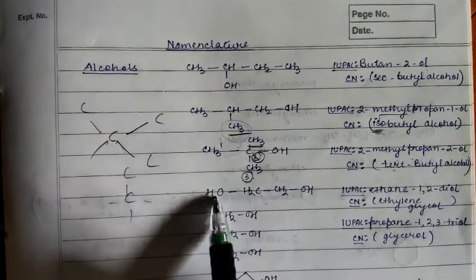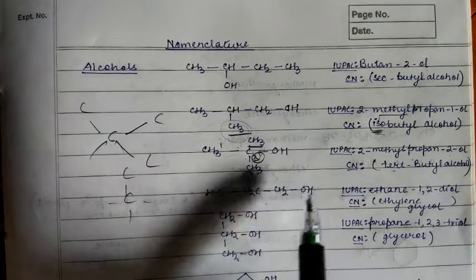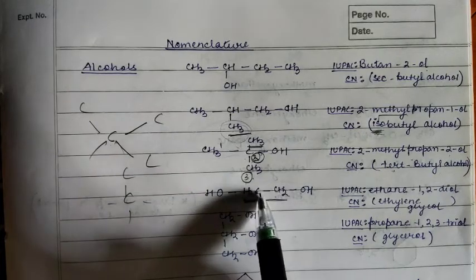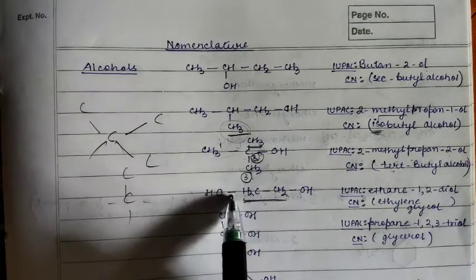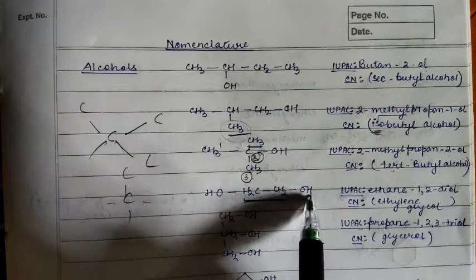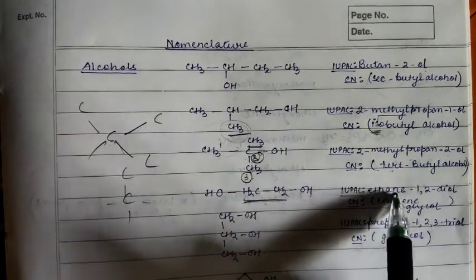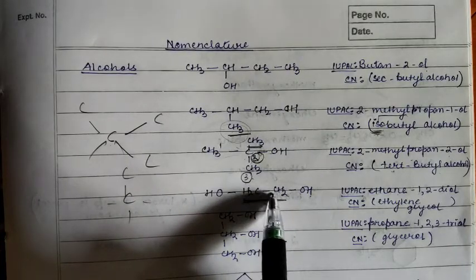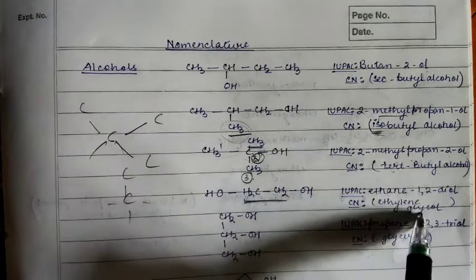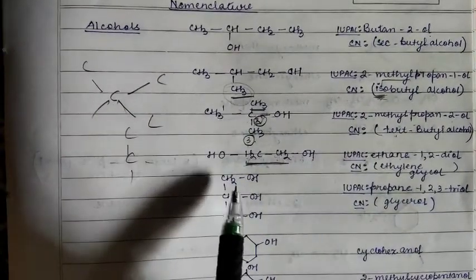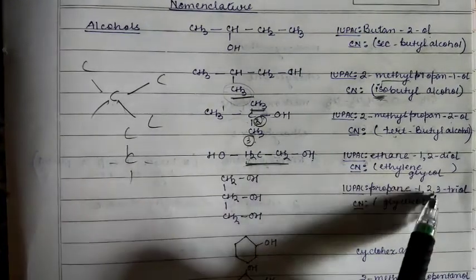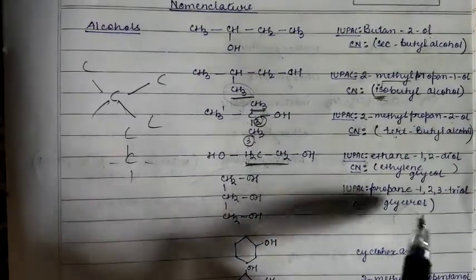Next, for this you see the common name is ethylene glycol, and this is actually ethane, okay? CH2 is there, no? Actually it should be CH3. So from ethane it is derived, but 1 hydrogen is replaced by OH and OH, right? So the parent chain is ethane 1, 2, that is 1 carbon and 2 carbon. So ethane-1,2-diol. Clear? And the common name is ethylene glycol. Here you see the parent compound is a propane. Okay, so propane 1, 2, 3, so propane-1,2,3-triol, or the common name is glycerol.